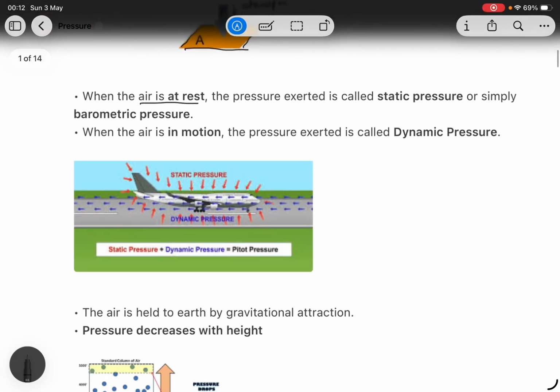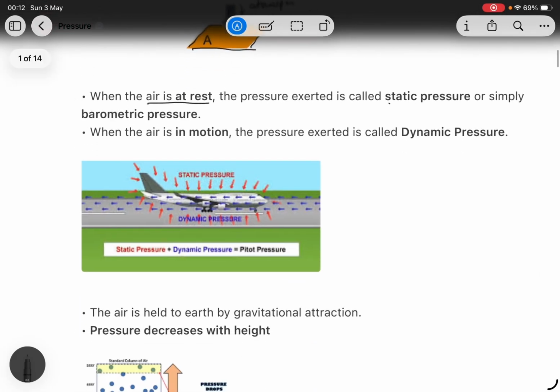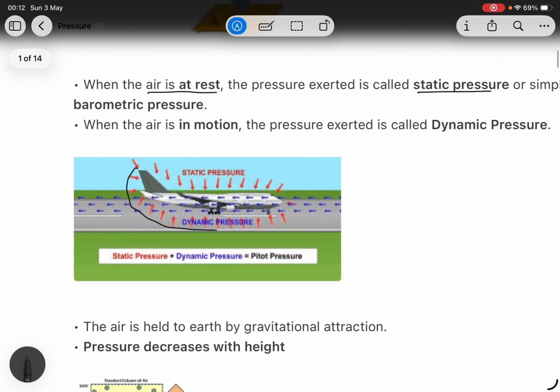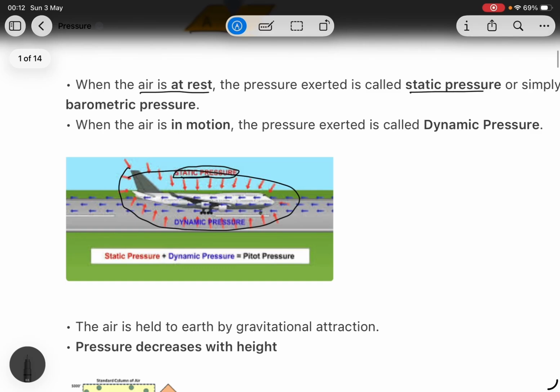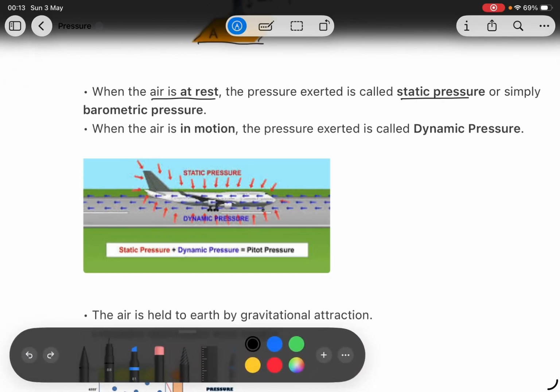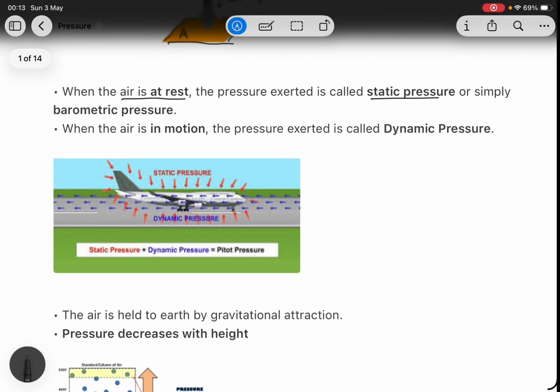When the air is at rest, the pressure exerted is called static pressure. Means when this aircraft is not moving, then it has a static pressure. Then this aircraft experiences a static pressure. When this same aircraft is moving, this experiences static plus dynamic pressure. Means dynamic pressure is due to motion and static pressure remains always there.